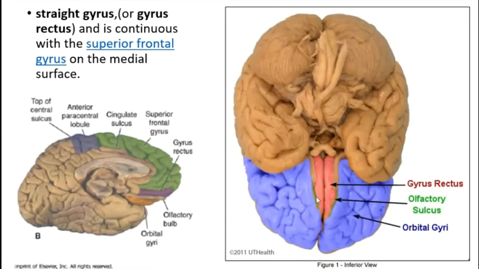I want to emphasize on this one that the gyrus rectus is not only seen on the inferior side only, it also extends onto the medial surface, and you will be able to see that gyrus rectus continues upwards as the superior frontal gyrus. So visually they form a continuous structure.